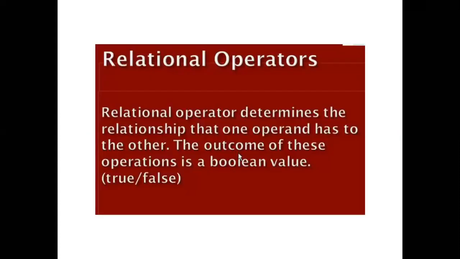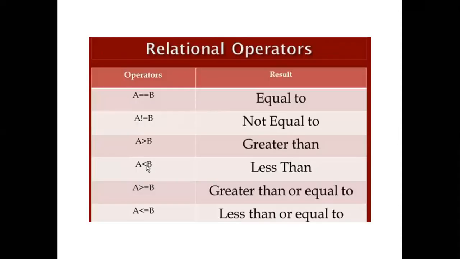Now relational operators: you have already studied them. They determine the relationship that one operand has to another. The outcome of these operations is a Boolean value, true or false. You have already used them in C programming. The relational operators are equal to, not equal to, greater than, less than, greater than or equal to, less than or equal to. You must remember all such operators, because whenever we ask during the Viva, you should not say that you are not aware.